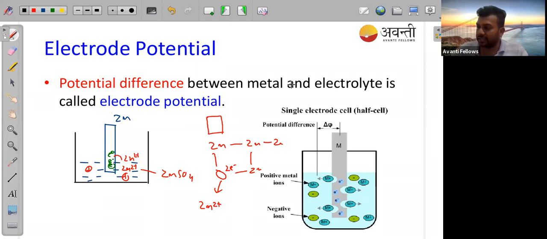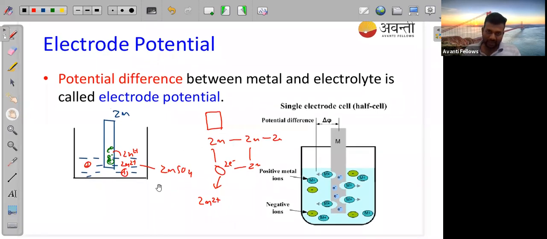Is it clear, guys? Is it clear up to this point? So simply, you have to remember, whenever you are taking the same metal in its own electrolyte, there will be an interaction between the negatively charged electrode and the positively charged electrolyte. And in that case, the interaction is known as your potential difference.